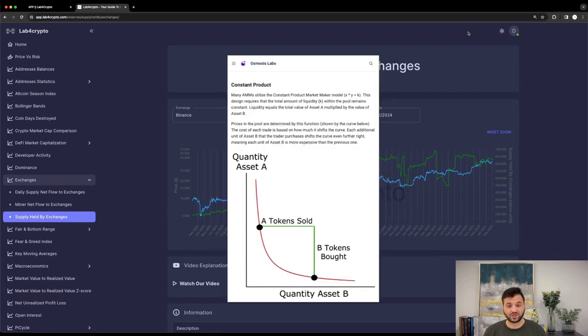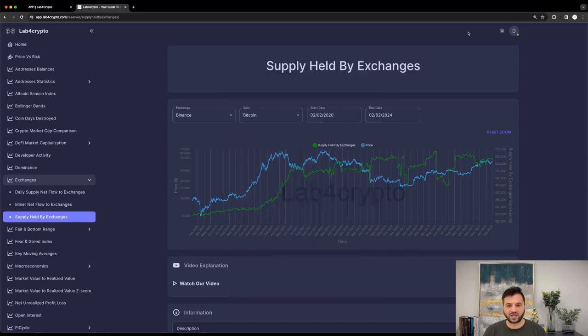In the description below, I will have an article from Osmosis Labs, a DeFi project built on the Cosmos blockchain, that you can have a look at if you want to read more about AMMs, the automatic market makers. The example I prepared purely explains how the price of Bitcoin increases or decreases based on the available supply, assuming, of course, there is a demand, and should not be considered financial advice.